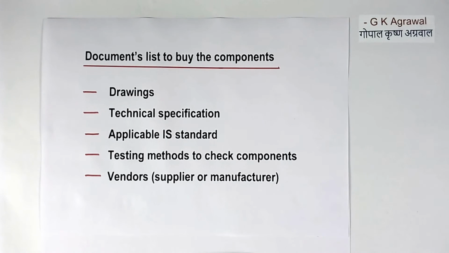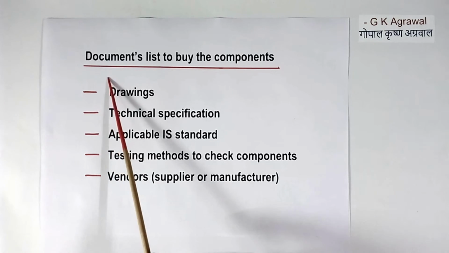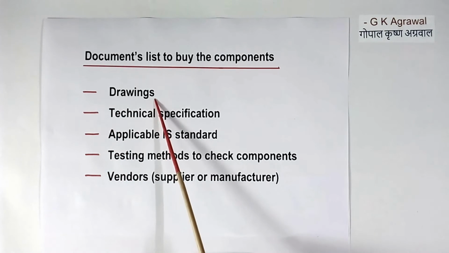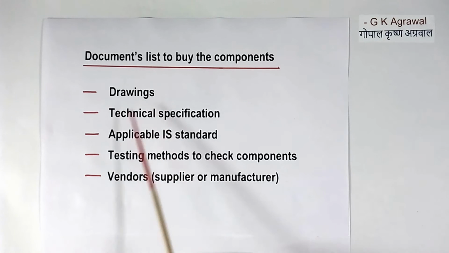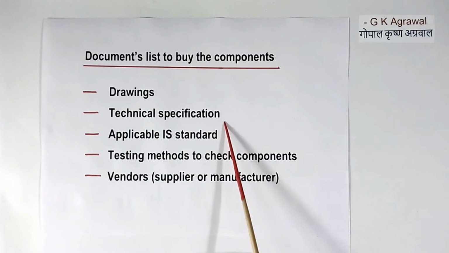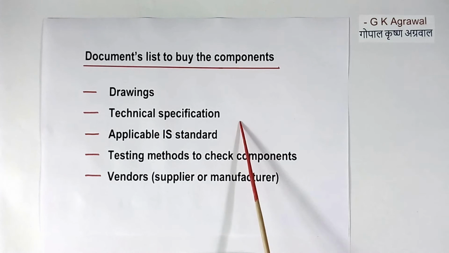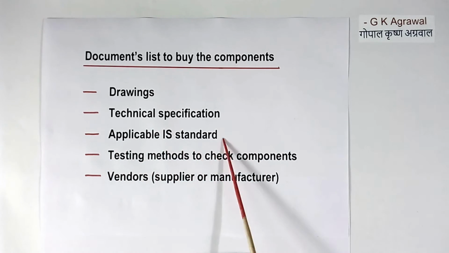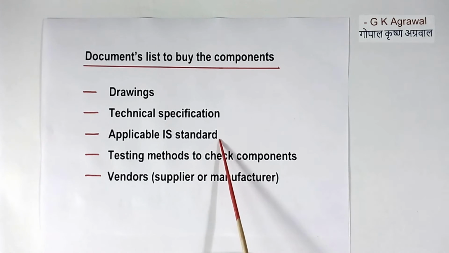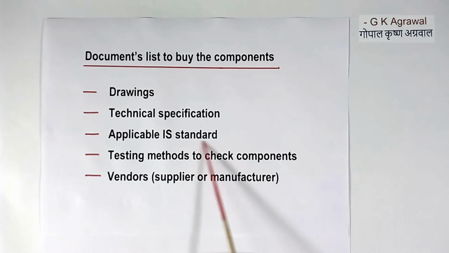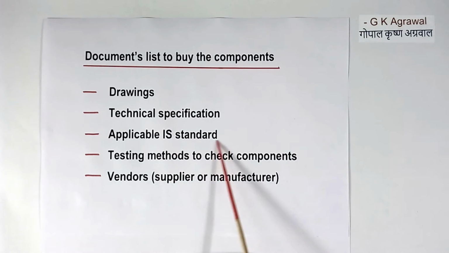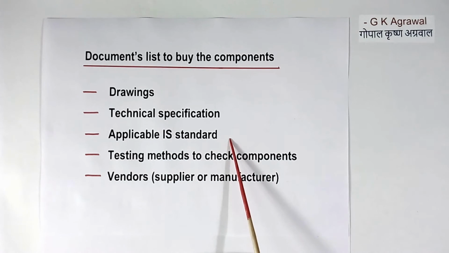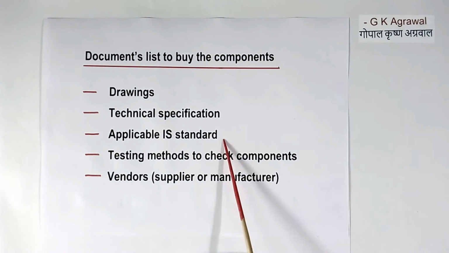I told you that we have to make a specification for the type 2 components. Then the following documents are made: drawings, dimensional drawings, color code, and technical specifications like component value, voltage, tolerance, and current. Then the applicable IS standard. Components are tested as per a certain standard, so that standard number we have to write. The supplier has to test the component according to that standard.